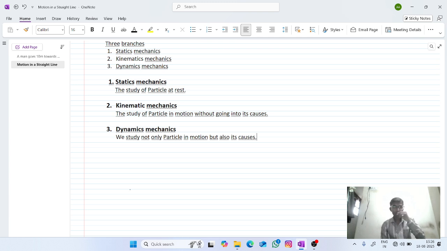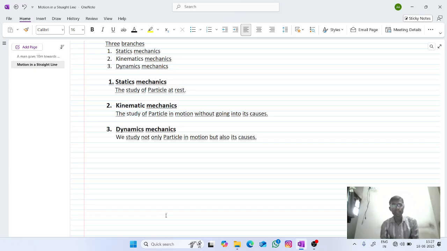So this is about mechanics. Mechanics is a branch of physics which deals with the study of rest or motion of material objects. There are three branches: static mechanics, kinematic mechanics and dynamics mechanics.